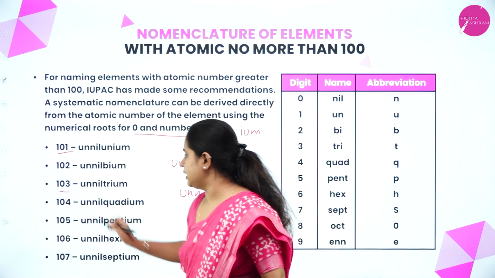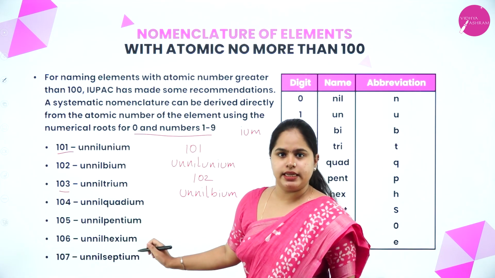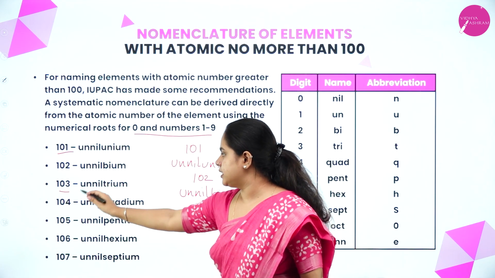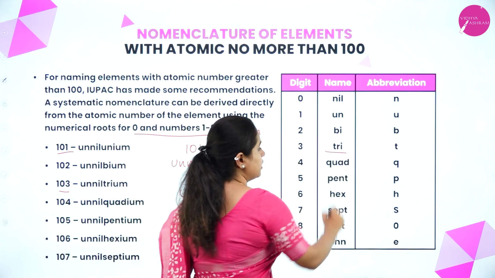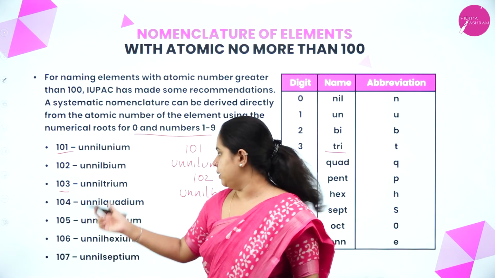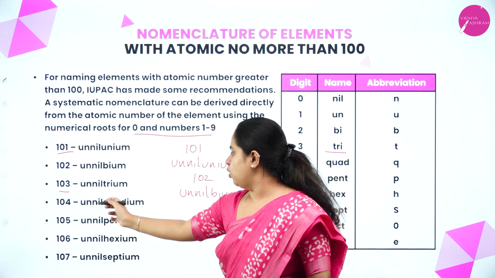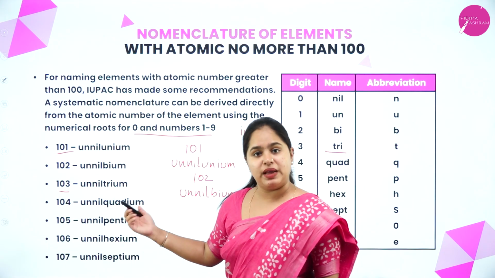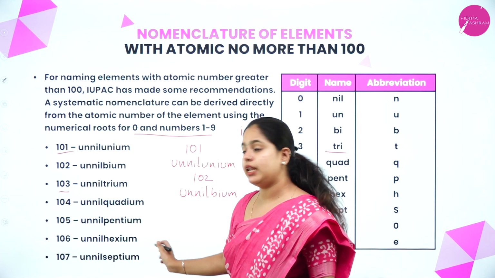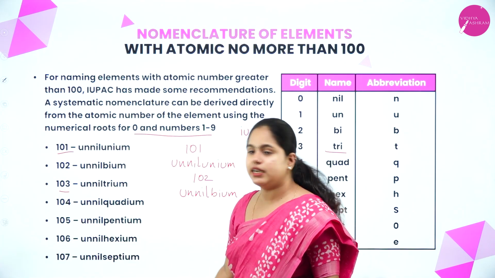For 103 it is unniltrium. For 1 it is un, 0 it is nil, 3 it is tri, right? So unniltri, and ium has to be added in the end. For 104 it is unnilquadium. 105 it is unnilpentium. 106 it is unnilhexium. 107 it is unnilseptium.